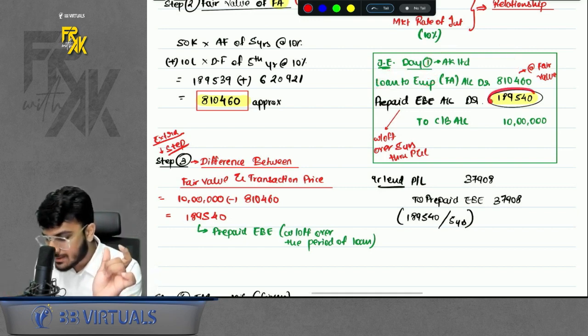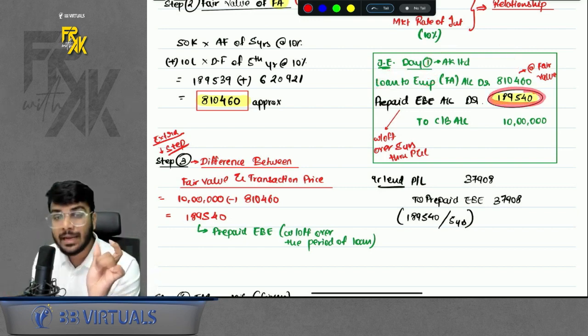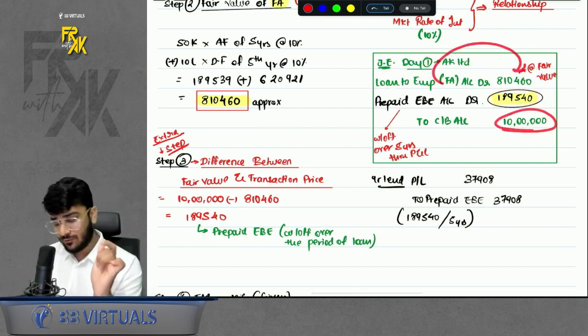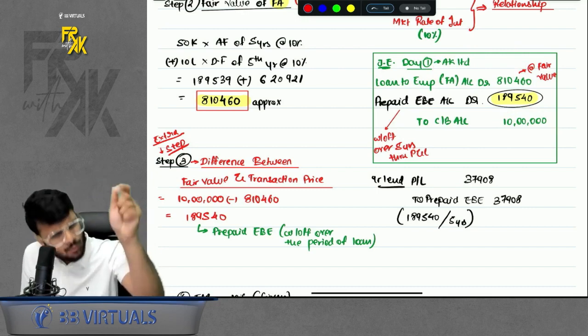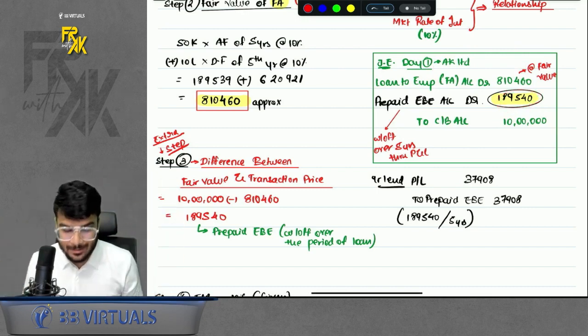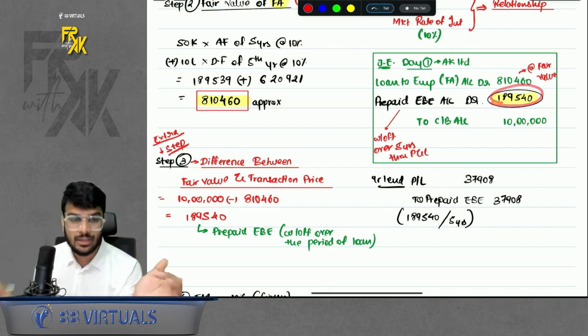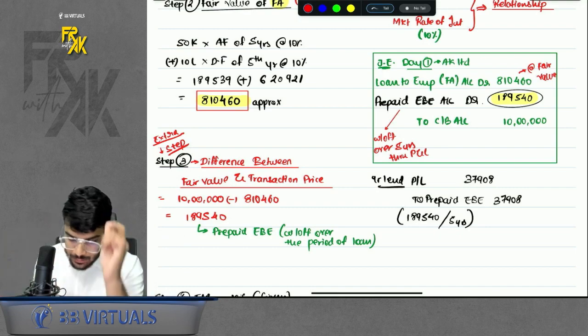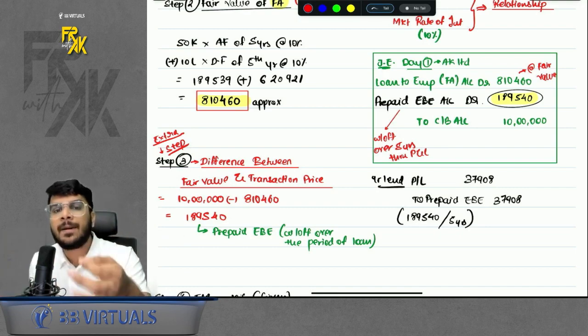Some difference is arising. Some balancing figure will arise in the entry itself. Right? Because the outflow is 10 lakhs but the recording value is 8,10,460, because we record the FA and FL only at fair value. So what about the difference, sir? The treatment of the difference will depend on the relationship. So here the relationship was employer-employee. So, very good answer, the company will treat this difference as a prepaid employee benefit expense.